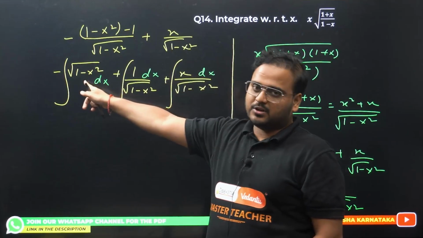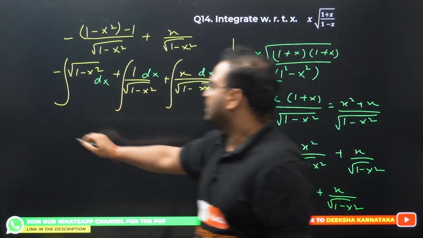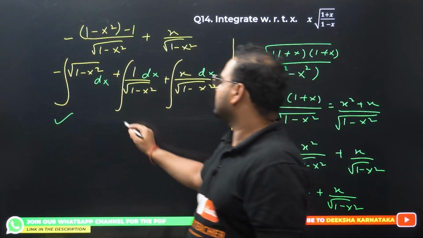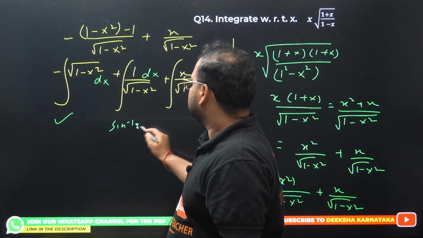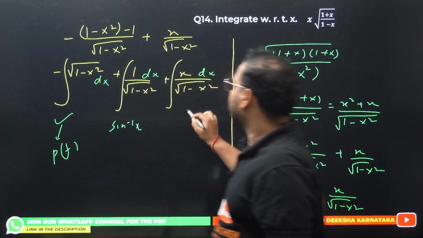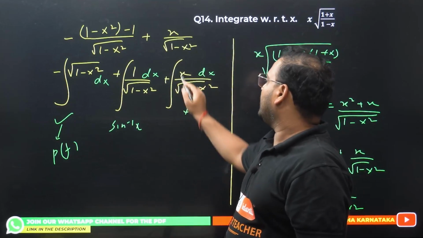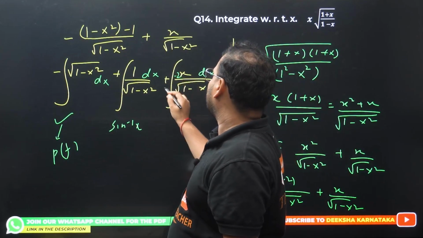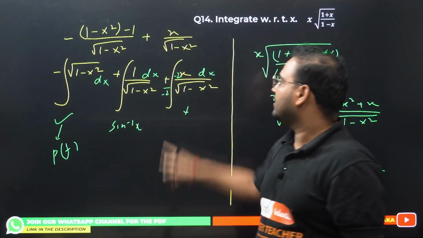This you know, the particular function a square minus x square. Use that over here. What about this? Sine inverse of x. That's the formula. This is sine inverse of x. This is a particular function. Right? And for this part, you have to multiply minus 2 over here and divide by minus 2. Okay? You'll get the same thing.